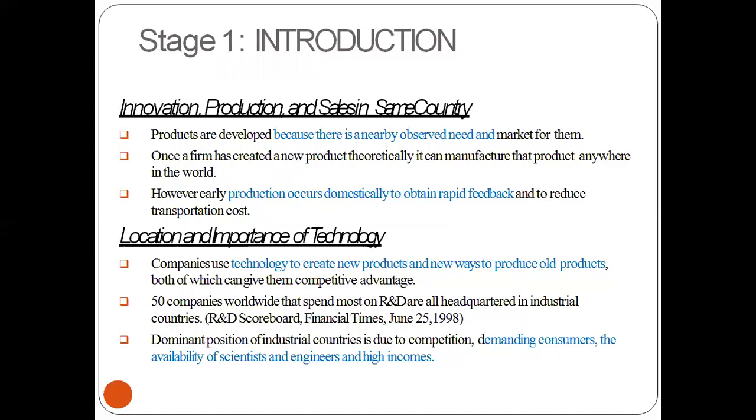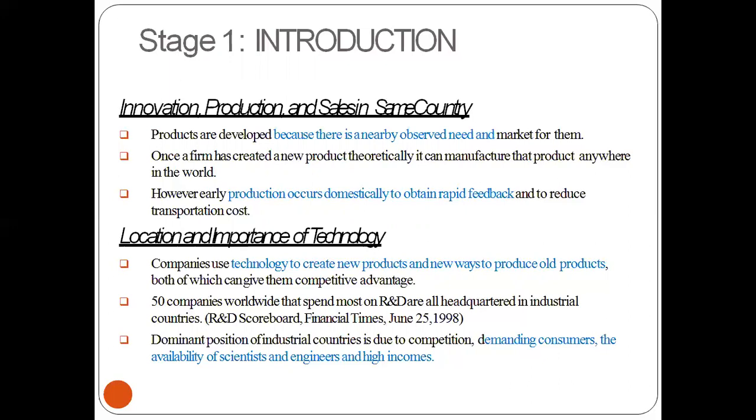Now the first stage is introduction. We have innovation, production, and sales in the same country, because the product is developed where there is a nearby observed need and market for it.